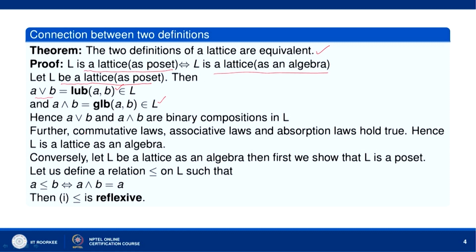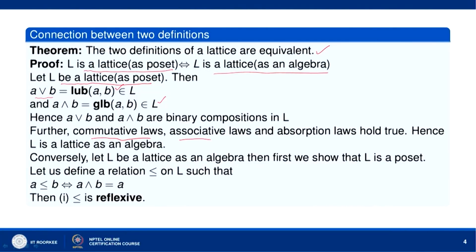For that we need to show that A join B and A meet B are two binary compositions in L, and that follows. Now, the commutative laws, associative laws and absorption laws: when we considered the lattice as a poset, there we had shown that commutative laws, associative laws and absorption laws all hold true. So, L is a lattice as an algebra.